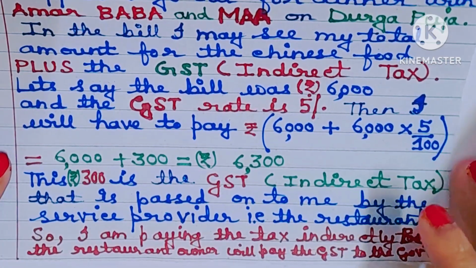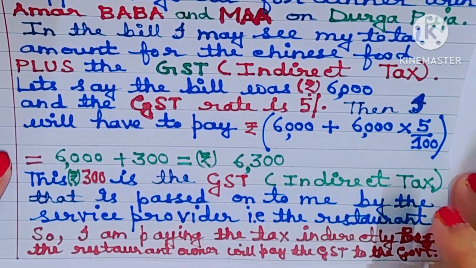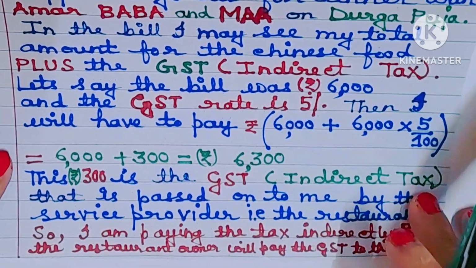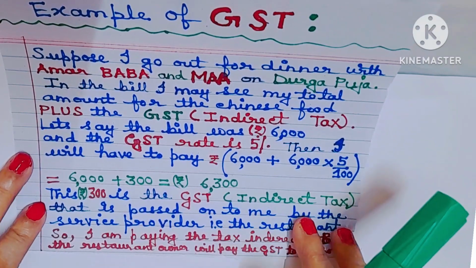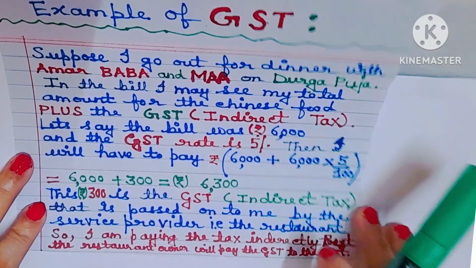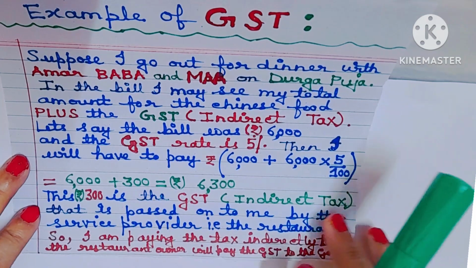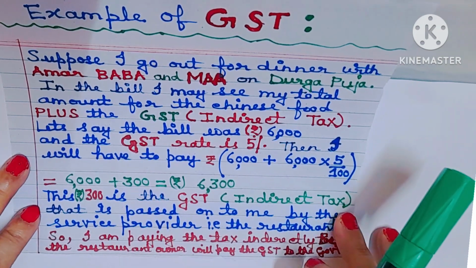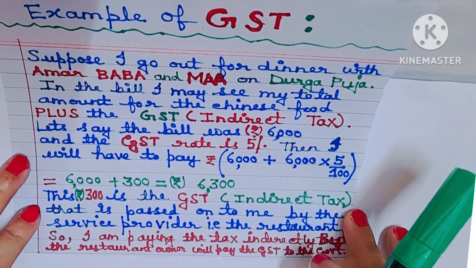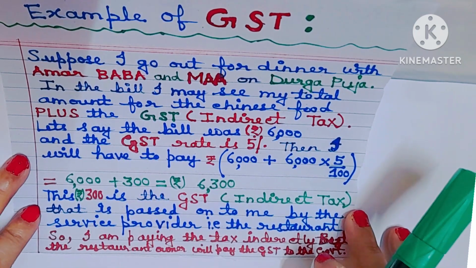Please remember, GST collected on supply of goods and services after deduction of GST paid on purchase of goods and services is payable to the government. Meaning, when the restaurant buys raw materials for the Chinese food, the restaurant has to pay the purchase GST. So when the restaurant is going to remit the GST collected on supply of goods and services to the government, he is going to deduct GST paid on purchase of goods and services.